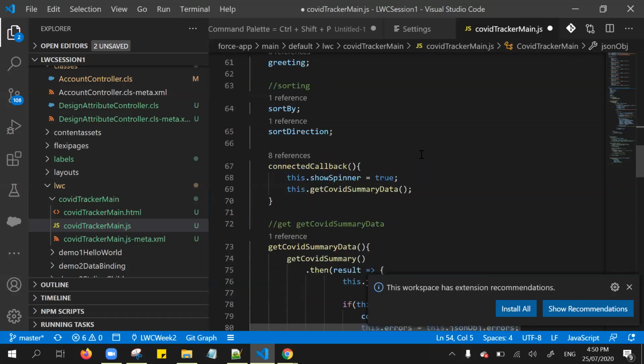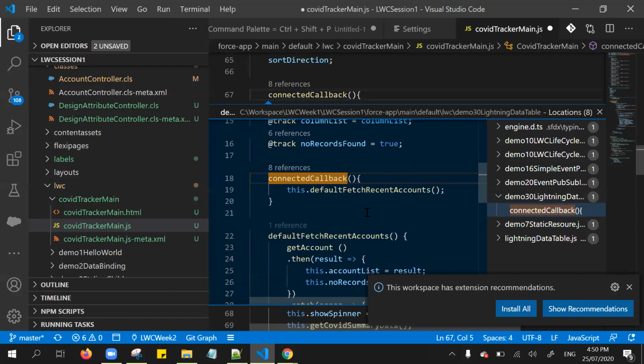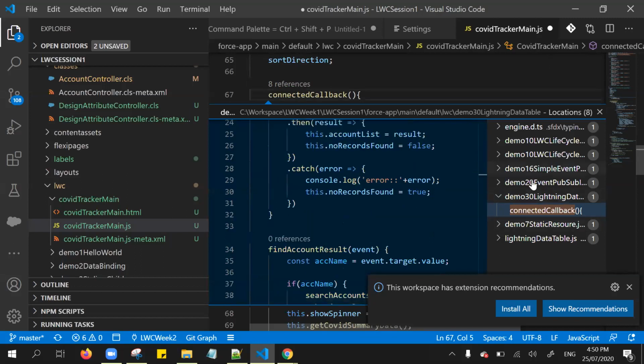So you can navigate to the places easily, and we can identify them. Even this connected callback has 8 references. If you noticed here, these are file level also, right? It's not only from the particular file, it covers all the files in your project directory.